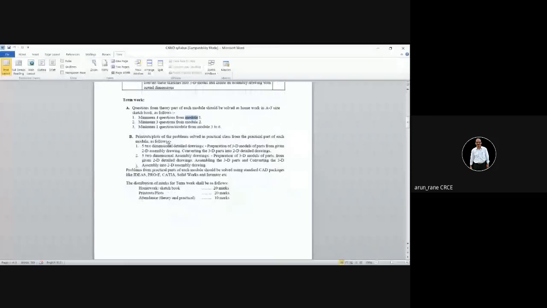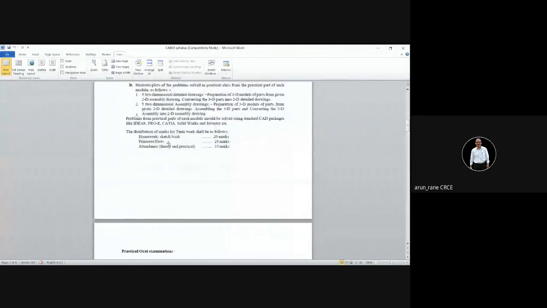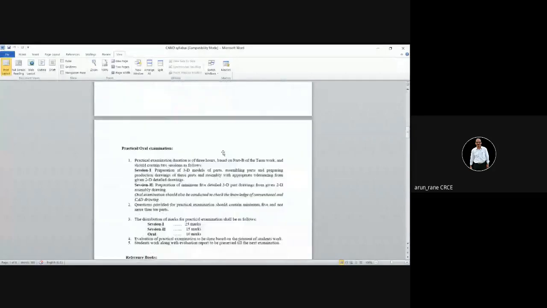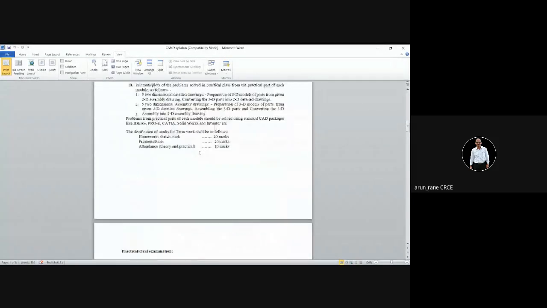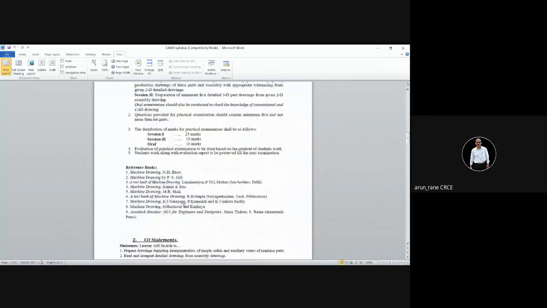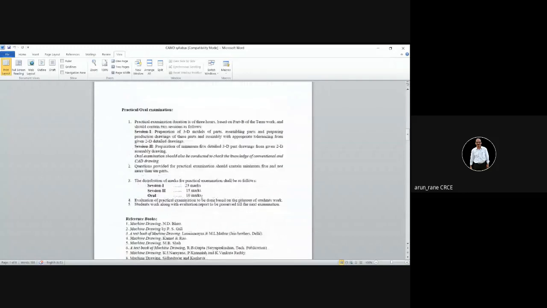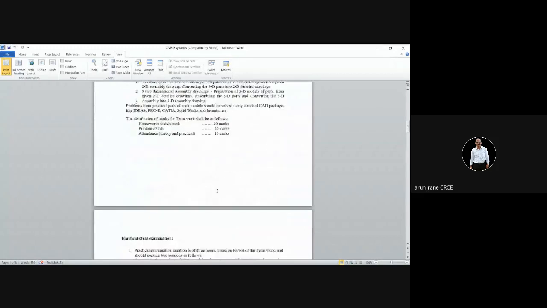Marks distribution is for the term work. So you have a term work here and you have a practical exam also. Again, you have a term work for this subject and you have a practical cum oral exam for this. Now you are familiar with all these words, isn't it? What is term work, what is practical, what is oral? The first year you have gone through all this.